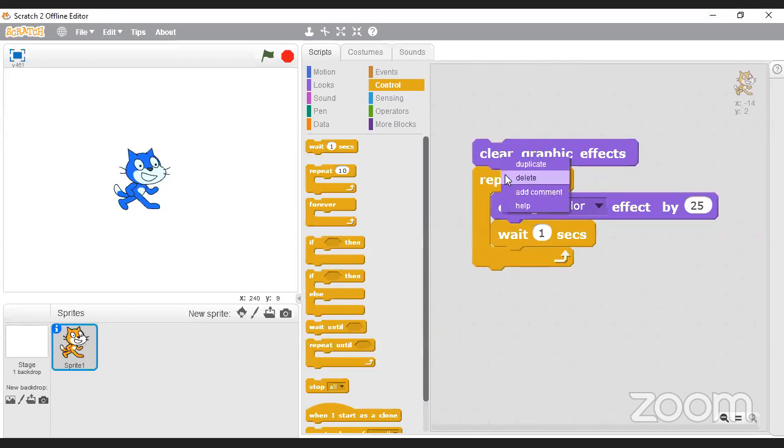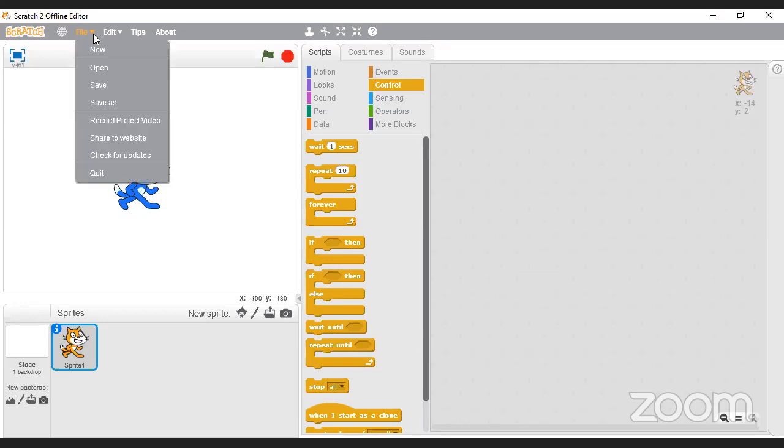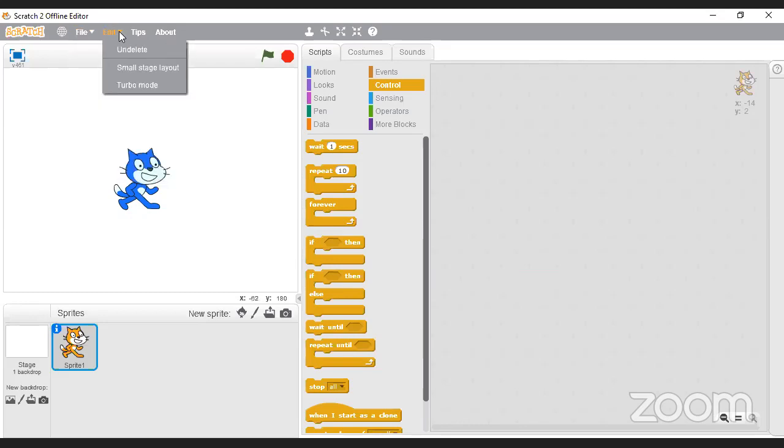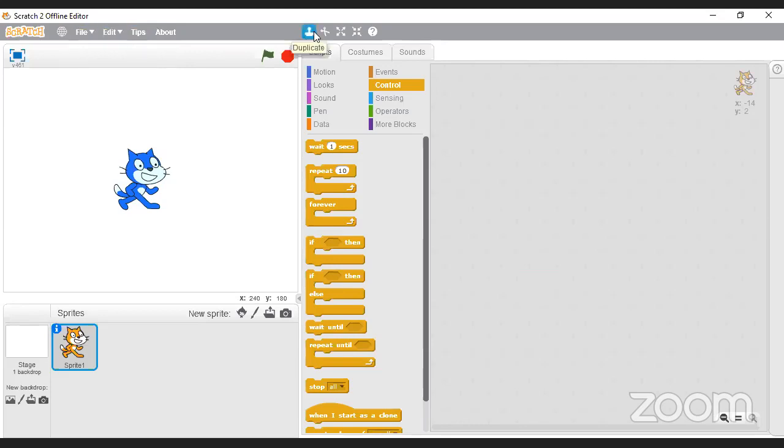I'm just going to clear this stuff here because it's now distracting. So this whole thing that we're looking at is called our programming environment, right? At the very top here, you can see that we've got a menu bar: file, edit, tips, and about. If you click on file, we'll talk about saving and things later, but just know that this is your menu bar. In the middle, we have something called our cursor tools, right? This little shortcut over here. I hope everybody can see that.